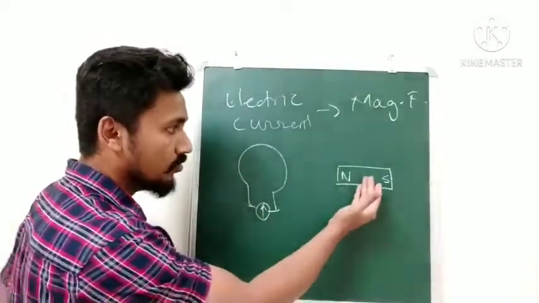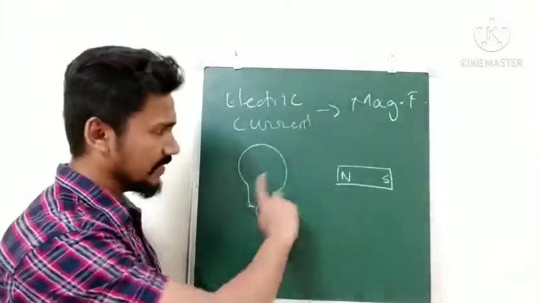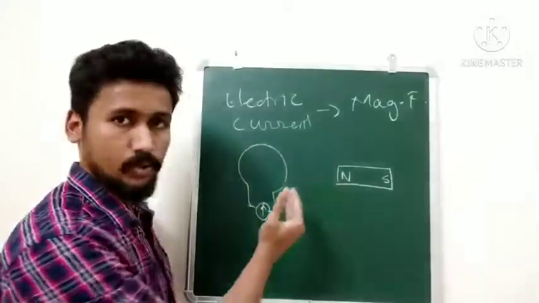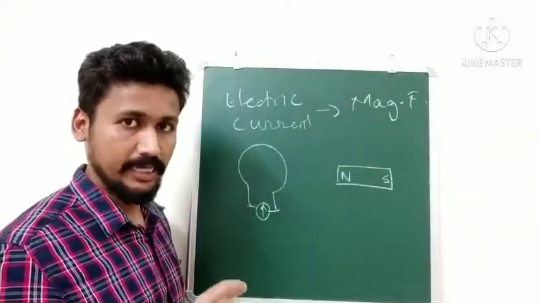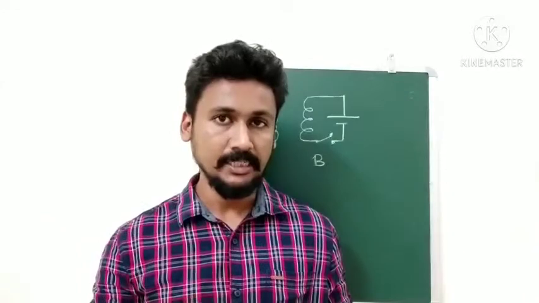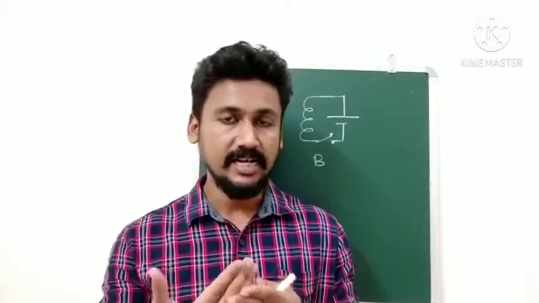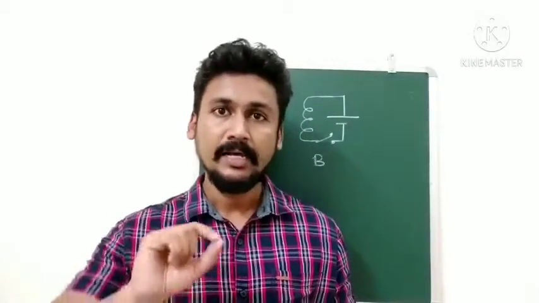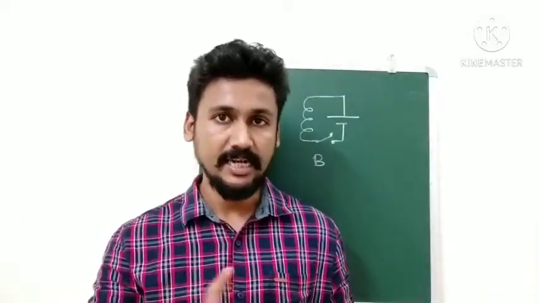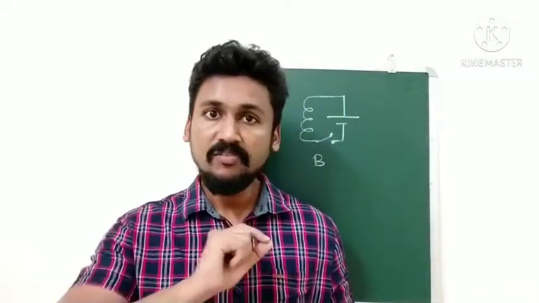One way is to move the magnet towards the coil. The other way is to move the coil towards the magnet. What we need is a relative motion between the coil and the magnet. Even if the coil is moved towards the magnet, we will see the same effect, and that is electromagnetic induction. If there is relative motion, there will be electromagnetic induction. The current that we get is called the induced current. Remember this word. That is one way, a relative motion. There is another way that we can create electromagnetic induction without using magnets at all.